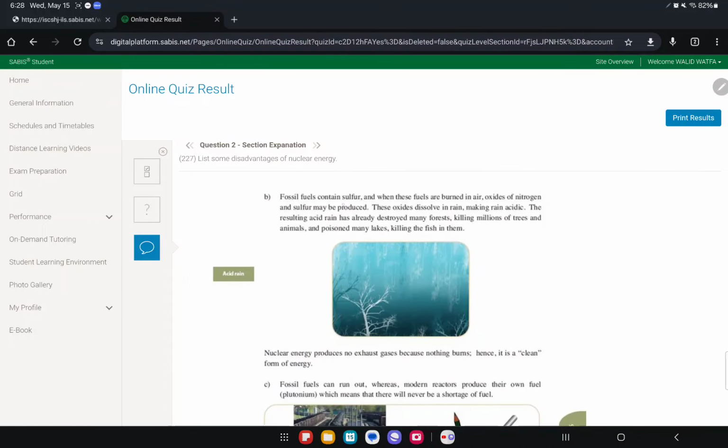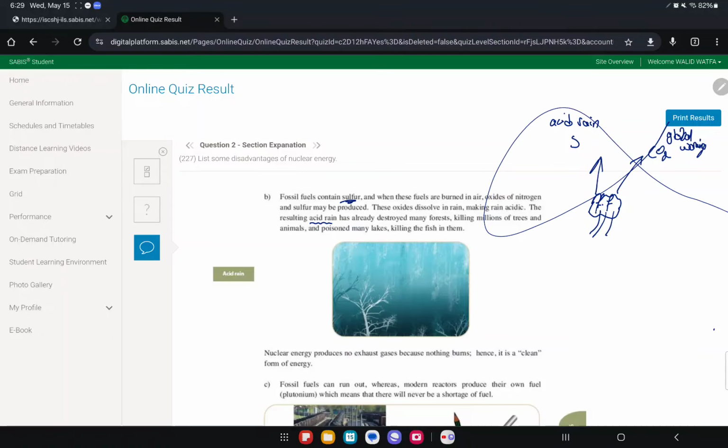They said fossil fuels also contain sulfur. When these fuels are burned in air, it causes acid rain. So again, the same coal: once you burn it, we said it releases CO2 for global warming, and it also releases sulfur, let's just call it S. This sulfur causes acid rain. So basically this is the fossil fuels, FF. We don't want this. The advantage of nuclear energy is that it doesn't cause acid rain and it doesn't cause global warming, because it doesn't release any gases.